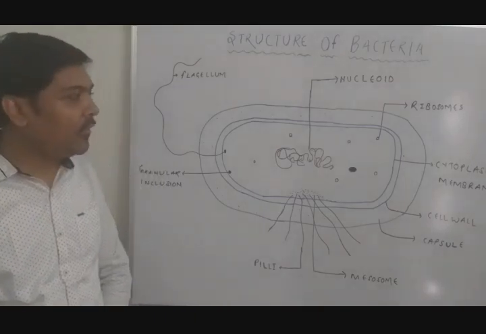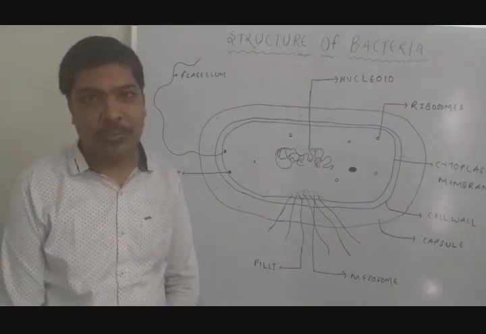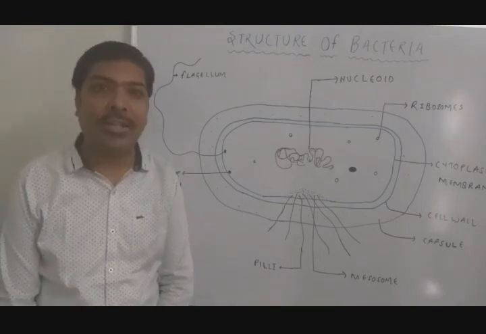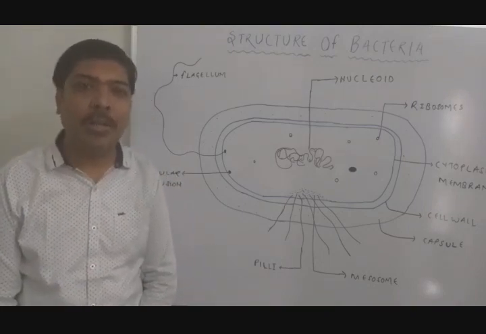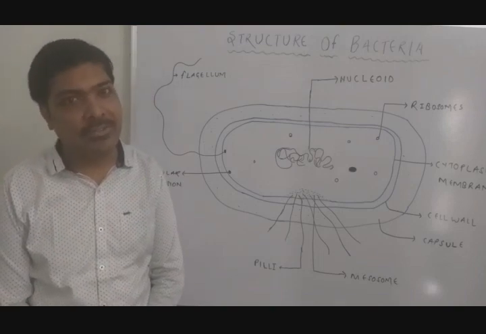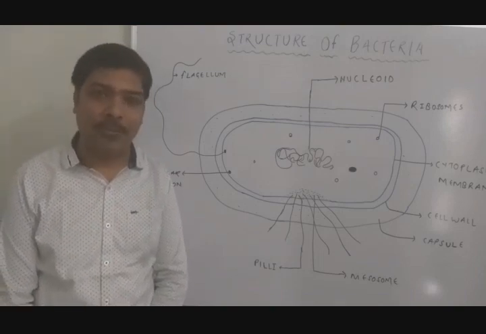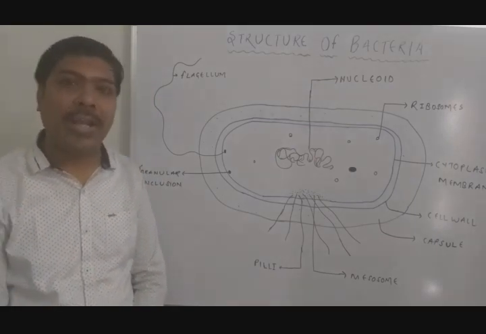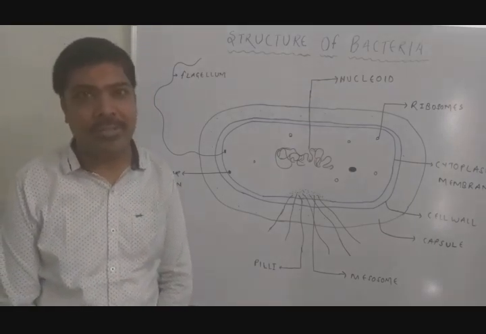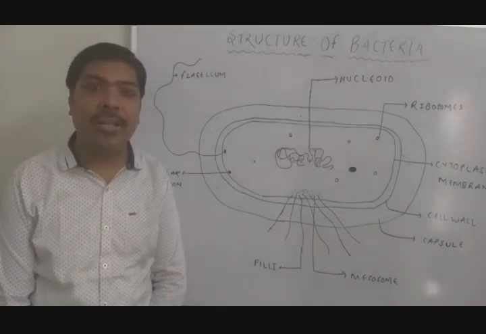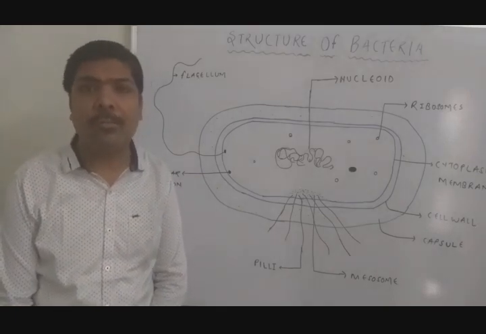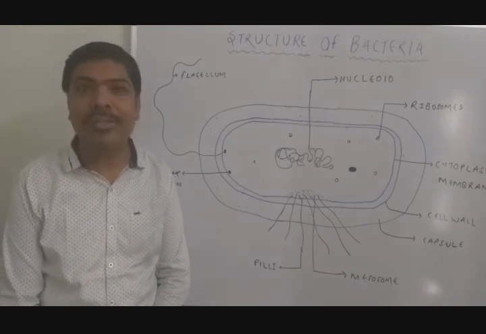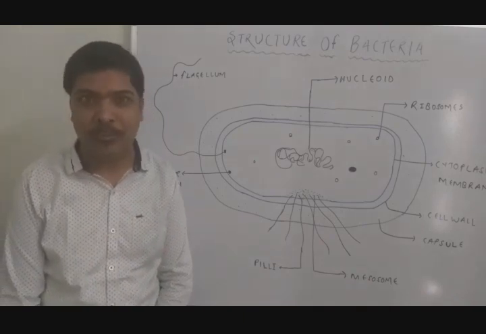The next internal feature of a bacteria is the ribosome. In case of bacteria, the ribosome is of the 70S category and it is made up of two subunits. One is a larger subunit and one is a smaller subunit. The main function of the ribosome is that it provides the site for protein synthesis. And there are various antibiotics like streptomycin and gentamicin. They actually act by inhibiting the process of protein synthesis at the ribosome.